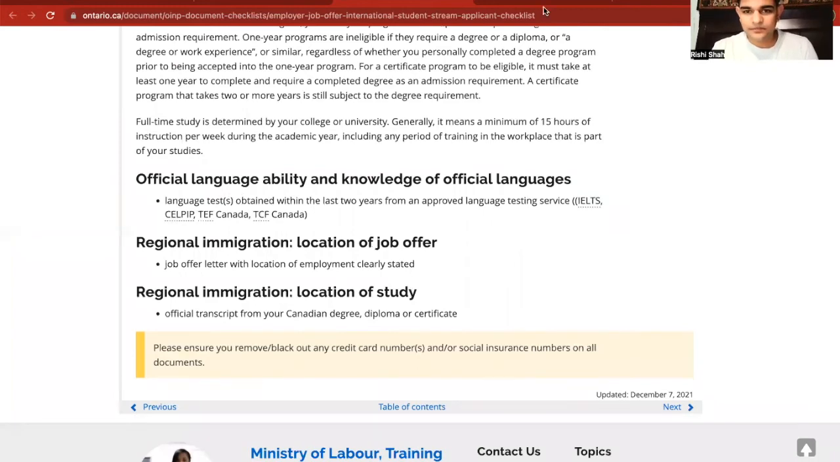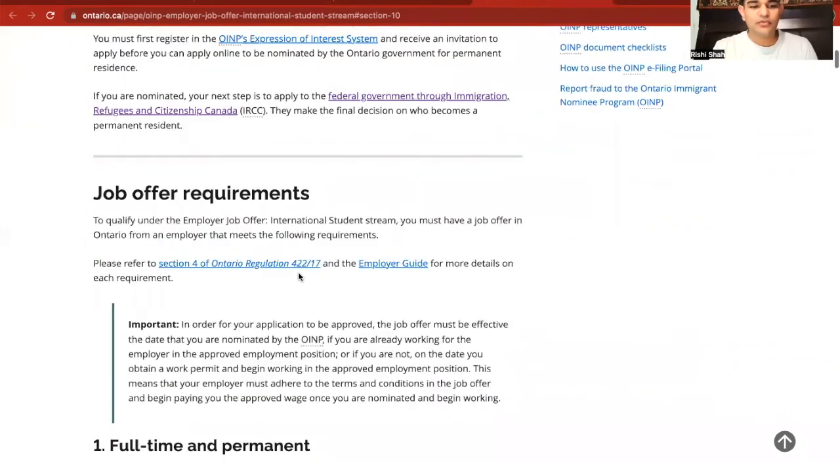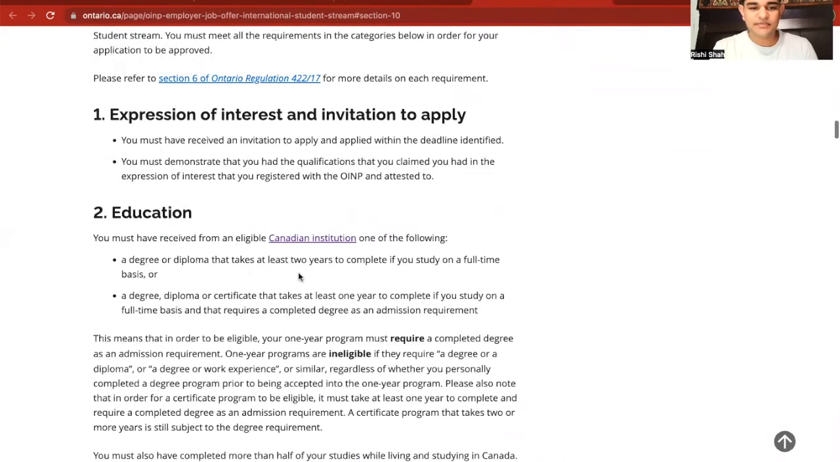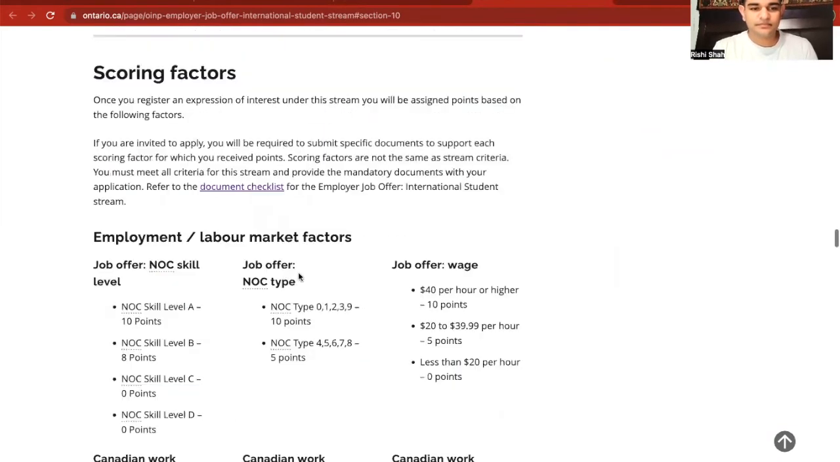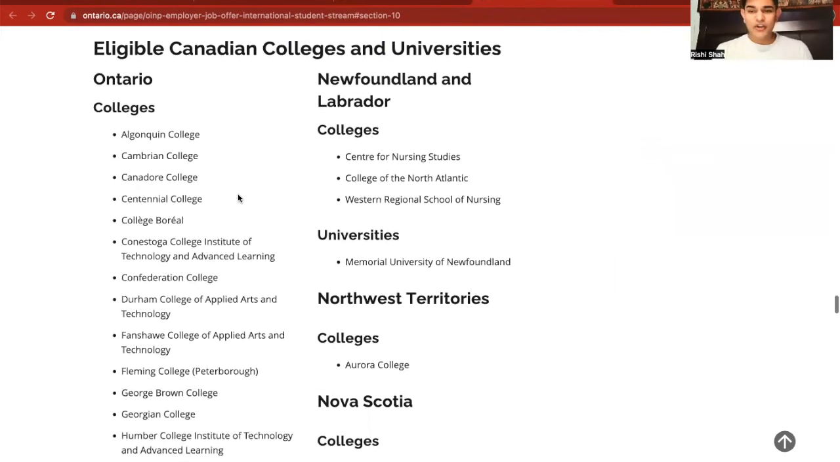Now, let's take a look at this page that we had opened up for our institutions. All right, eligible Canadian colleges and universities. A lot of the time at the Tooth Factory, we get so many people asking the same questions, such as, what colleges can we apply to? What courses can we apply to? So once and for all, let's summarize the whole thing.